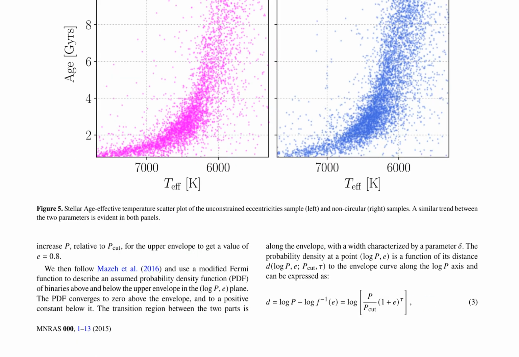The role of tau is further explained, and a modified Fermi function is used to describe the assumed probability density function, PDF, of binaries above and below the upper envelope in the log P, e plane. The PDF converges to 0 above the envelope and to a positive constant below it, with a transition region characterized by a parameter delta. The probability density at a point, log P, e, is a function of its distance to the envelope curve along the log P axis, expressed in equation 3.